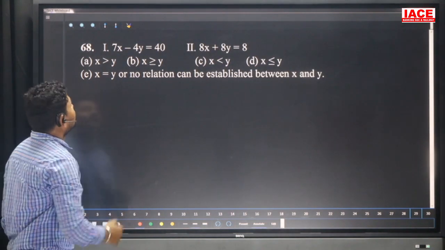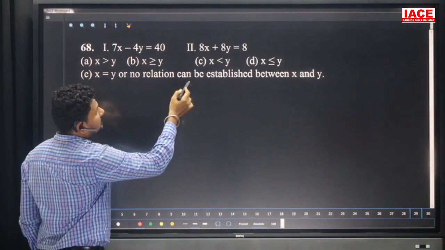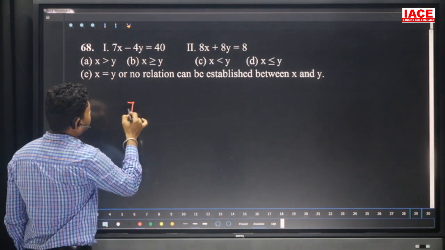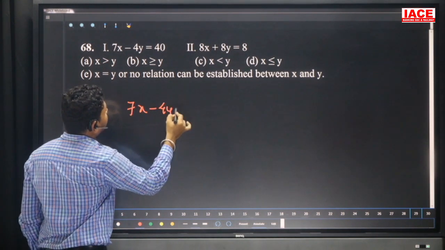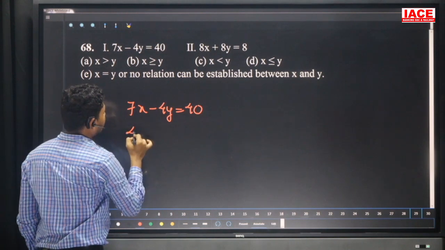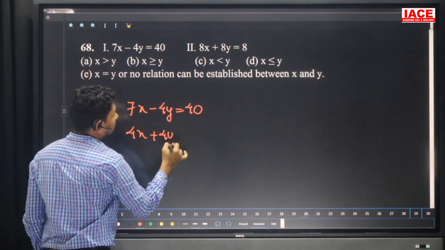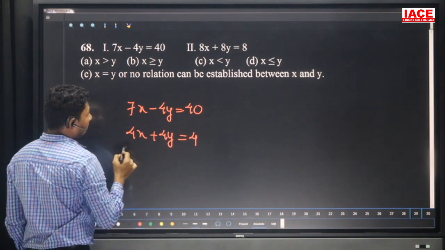Question number 68. 7x minus 4y is equal to 40. 8x plus 8y is equal to 8. Here we can write 7x minus 4y, which is equal to 40, and 4x plus 4y, which is equal to 4, and all are added.